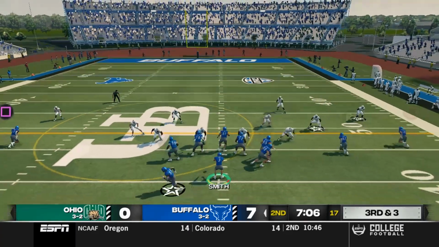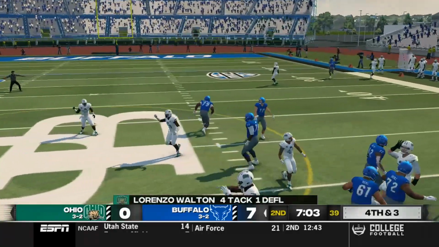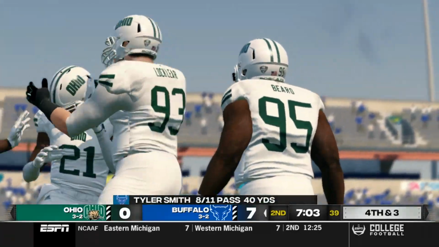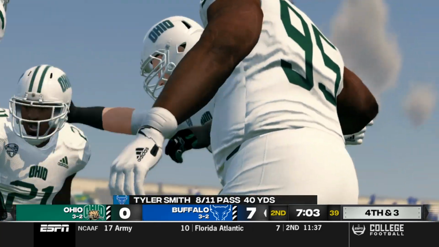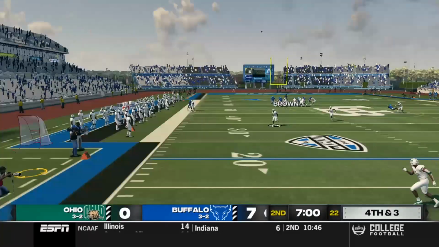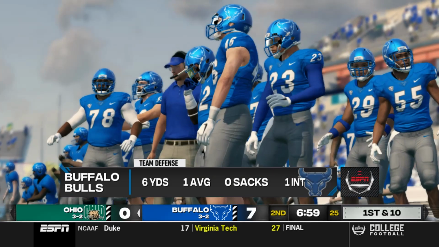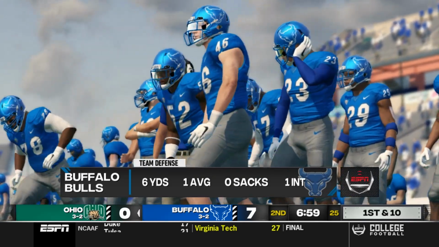Bulls come out here on 3rd and 3. Looks like they're going to pass it this time after running it all the other times, and Tyler Smith is completely inaccurate, not even close, setting up a 4th and 3. And this time it looks like the Bulls are going to do the smart thing and punt it away instead of setting them up with great field position. Ball goes out of bounds, probably at about the 25-yard line.